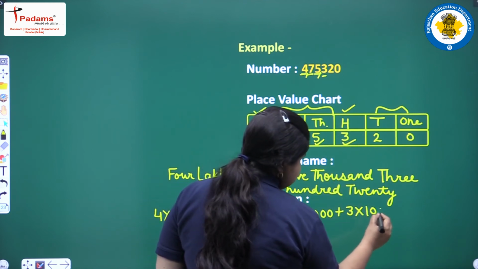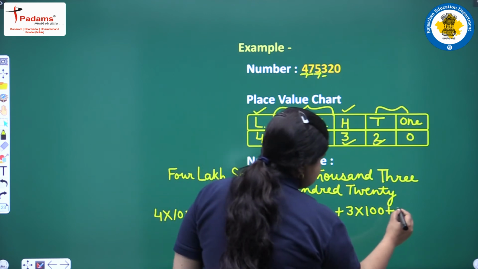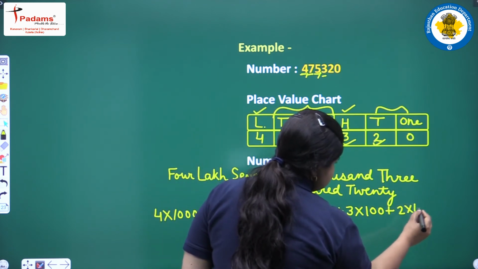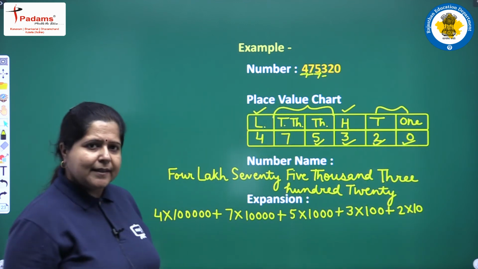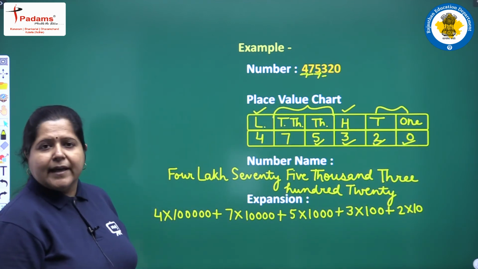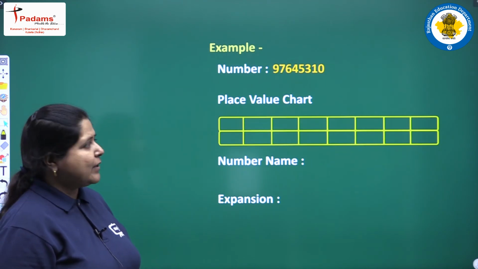So, 2 into 100 plus 2 is at tens place value. So, 2 into 10. The ones digit is 0, so no need to write it, and this is your expanded form of the given number. Clear to you? We take one more example.